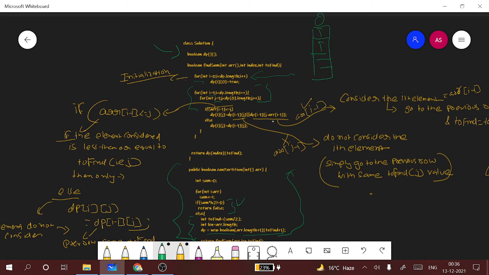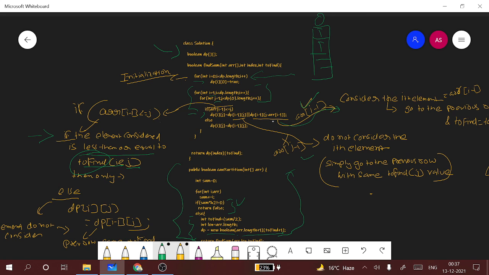Now if array of I minus 1 is less than or equal to j, this condition states that if the element to be considered is less than or equal to the to find, which is our j, then only we'll be doing this condition. dp of i, j will be dp of I minus 1, j, or dp of I minus 1, j minus array of I minus 1. This condition states that we have considered the I minus 1 element, since we are subtracting it from j, and the other states that we haven't considered this I minus 1 element.